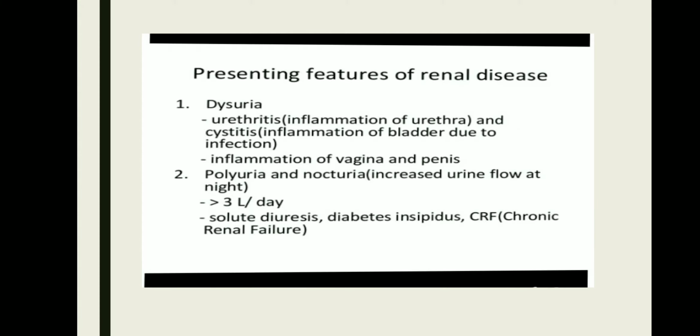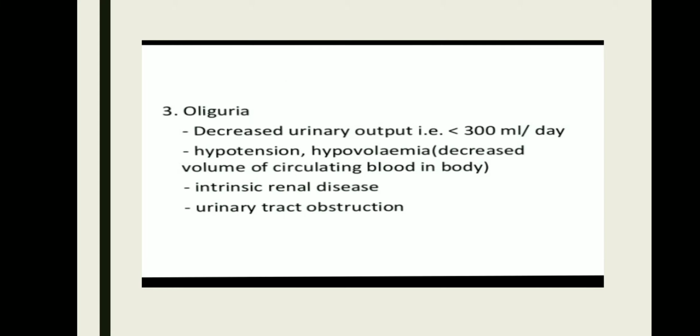Presenting features of the renal diseases are dysuria, urethritis, inflammation of the urethra and inflammation of the vagina and the penis, polyuria and nocturia, where there is increased urine flow at night, and solute diuresis and diabetes insipidus. Now, there is decreased urine output, hypotension, hypovolemia, and intrinsic renal disorders and diseases. Urine tract.